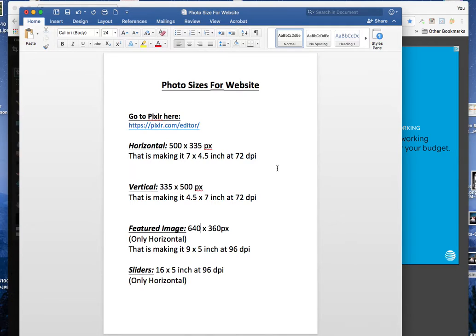When you go higher, where we live is 72 or 96 dpi. The higher DPI is for printing, and that's why they need a lot more dots per inch. That's what DPI stands for, dots per inch. So usually, let's say it's an image they want to print off at 16 by 20, that would be at 240 DPI.